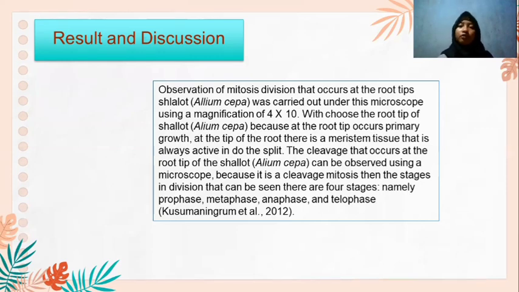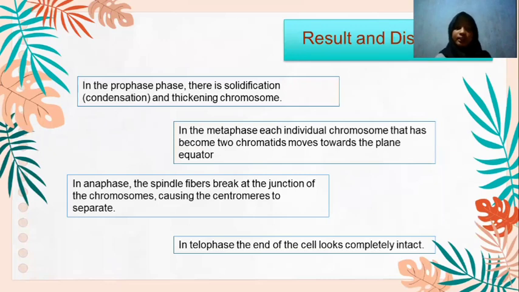According to Kusumaningrum et al., 2012. And next, in prophase, there is condensation and thickening of the chromosomes. In metaphase, each individual chromosome that has become two chromatids moves toward the equatorial plane. In anaphase, the spindle fibers break at the junction of the chromosomes, causing the centromeres to separate. In telophase, the end of the cell looks completely intact.